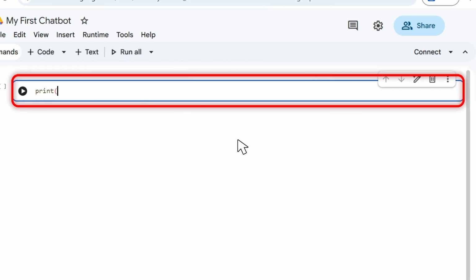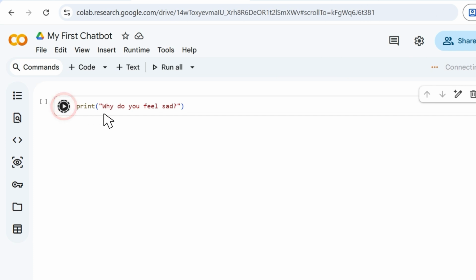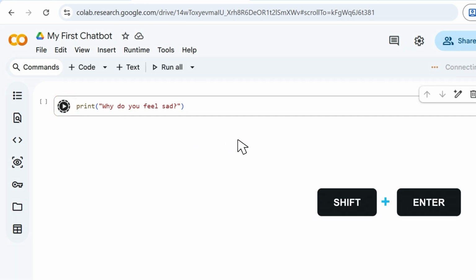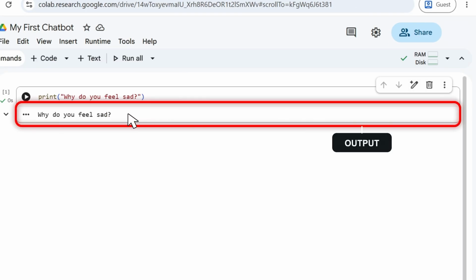Click inside the empty code cell and type the following instruction exactly as you see it. Don't worry if this instruction looks strange at the moment. First, let's run it and see what happens. Then we will come back and understand every part of it. To run the code, click the small play button on the left side of the code cell. You can also run it by pressing Shift and Enter together on your keyboard. After you run it, you should see this sentence appear beneath the code cell. Why do you feel sad?